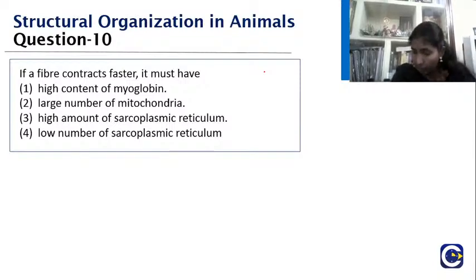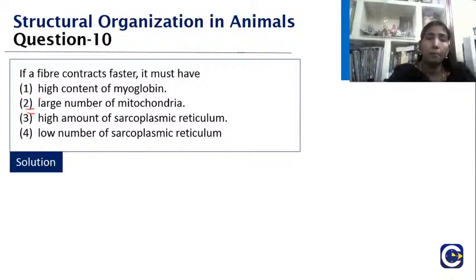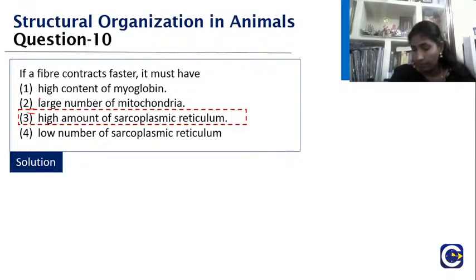Yes, very good. I could see you all giving the answer. See, everybody, immediately you people will choose this option, but that is not the case. It is the high amount of sarcoplasmic reticulum. Why, ma'am, is this the answer?